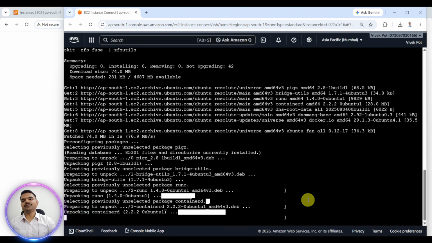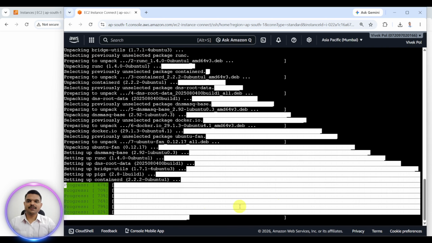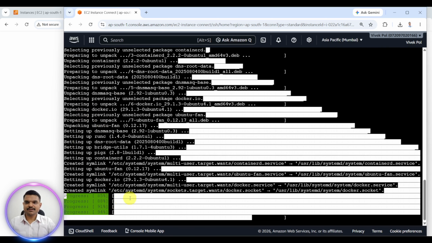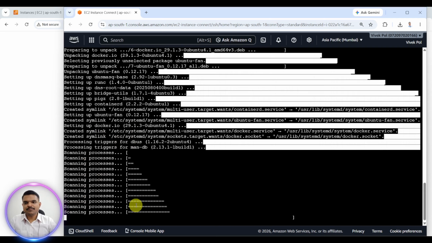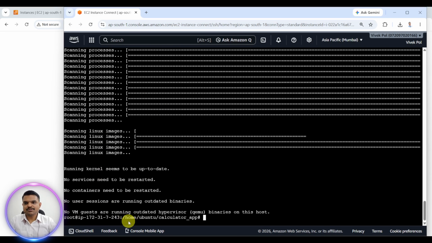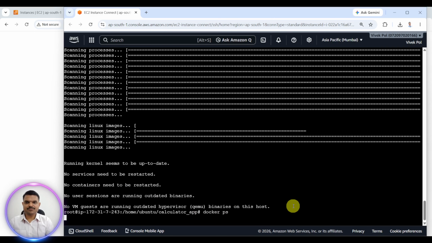Okay, now it is setting up things and so on. We will see docker images, docker ps.